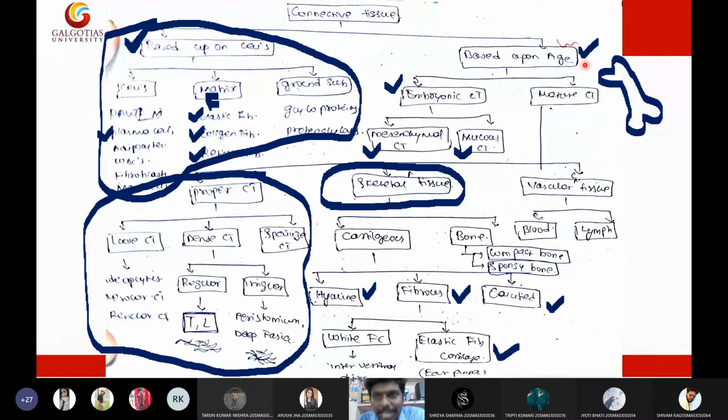Then coming to the age, this connective tissue is further divided into two types: embryonic connective tissue and mature connective tissue. In embryonic connective tissue, we have two types: mesenchymal connective tissue and mucosal connective tissue. Whereas mature connective tissue is broadly divided into three types: proper connective tissue, skeletal connective tissue, and vascular connective tissue. Proper connective tissue means the tissue that is present on the outer layers or outer membranes of any organs. Such tissue can be stated as proper connective tissue.